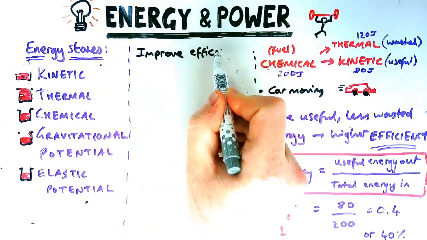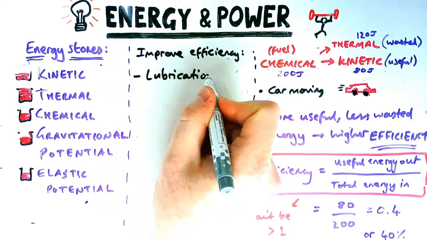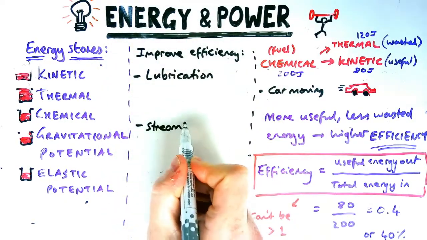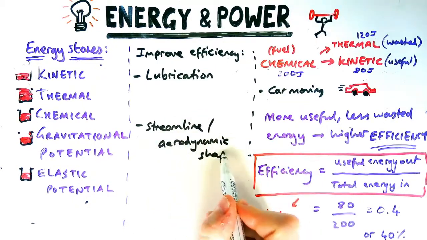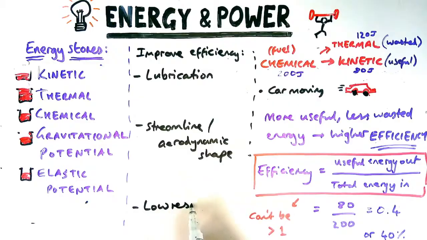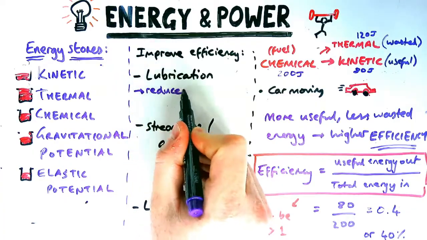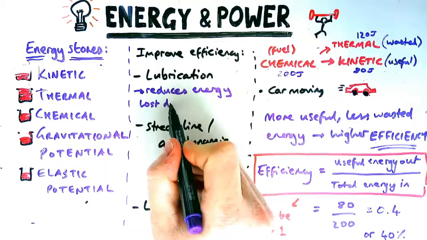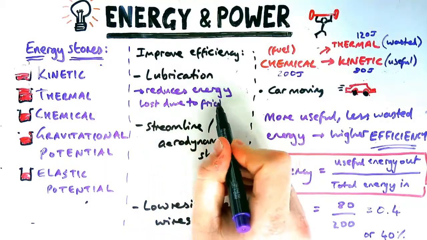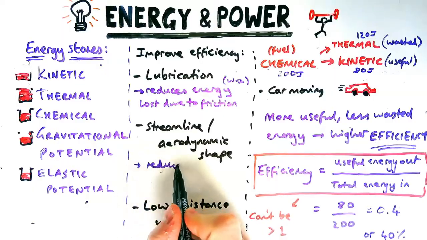If I wanted to improve the efficiency of, say, a car or any device, there are a couple of things I can do. I can lubricate the engine, I can streamline or make it more aerodynamically shaped, or not in a car but in other situations I can use low resistance wires in electrical appliances. Now, lubrication, for example engine oil, reduces the energy lost or the work done due to friction in the engine. The engine has lots of moving parts, so you reduce the energy lost there as heat.